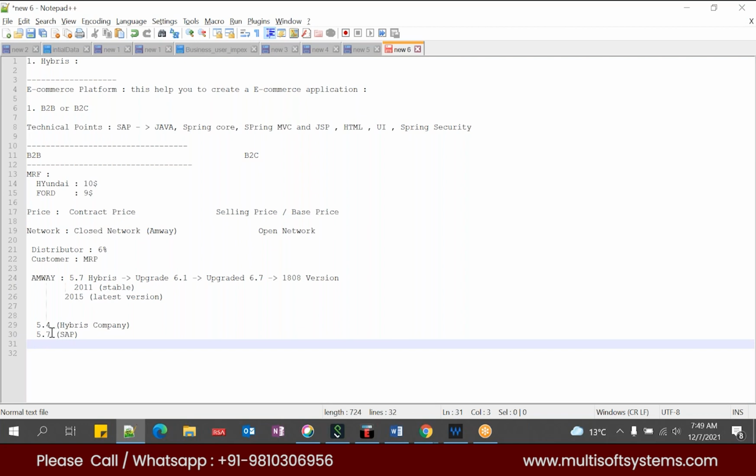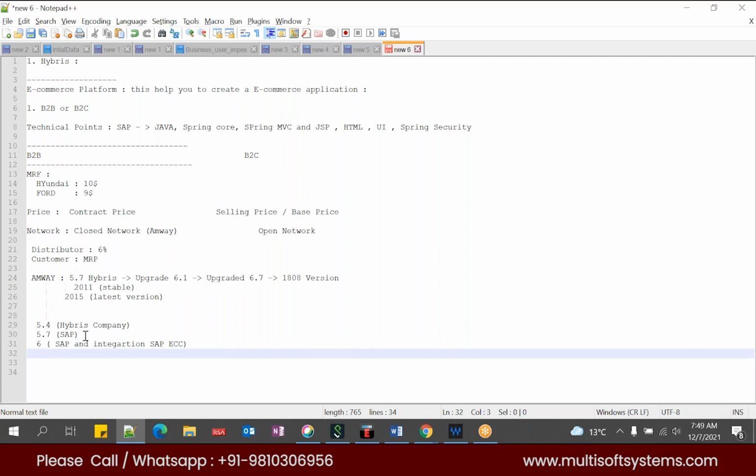By the time of 5.7, it was just only Hybris. Since then, when it started upgrading to 6, it was with SAP, and they provided integrations with SAP ECC. After that, they started doing so many upgrades. The upgrades are to provide enhancements or integrations to the SAP system. Like SAP has the SAP ECC system, and then some other systems called the CRM system or whatever it may be. In order to provide integrations to them, to the respective business user, they have given options to leverage this stuff.